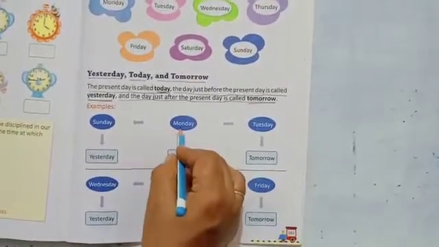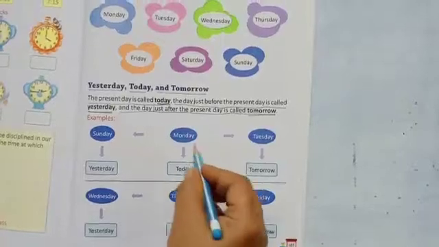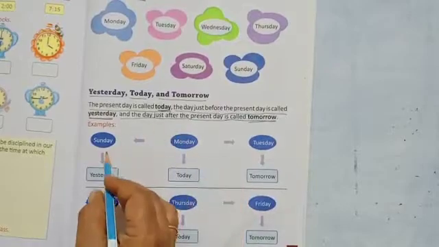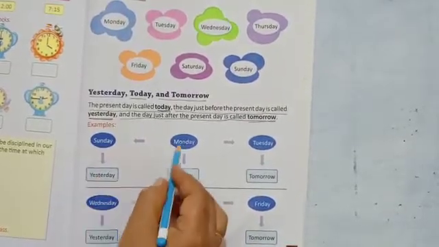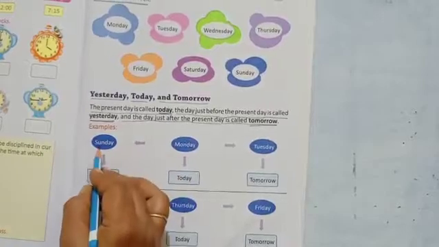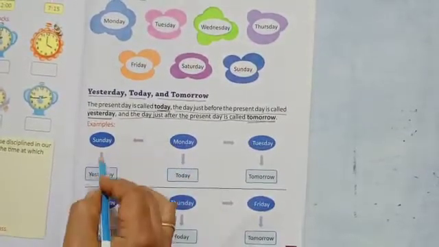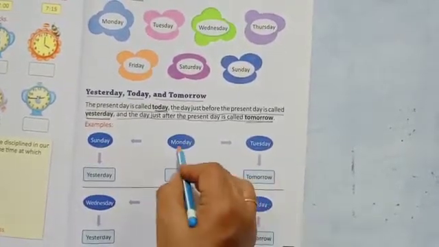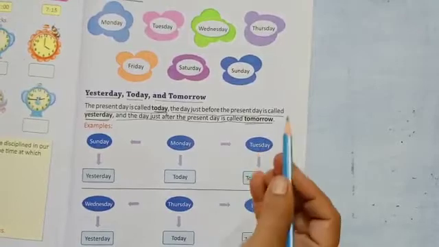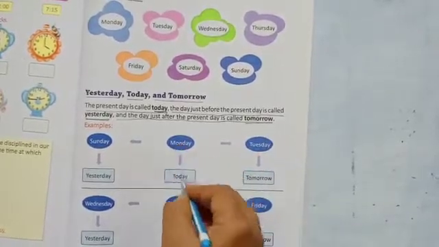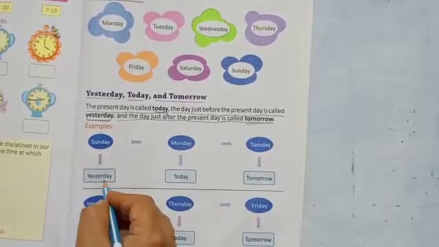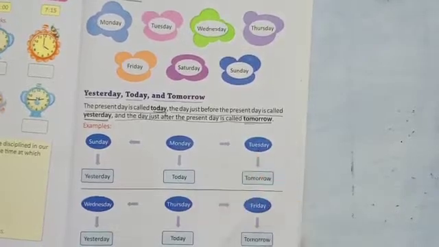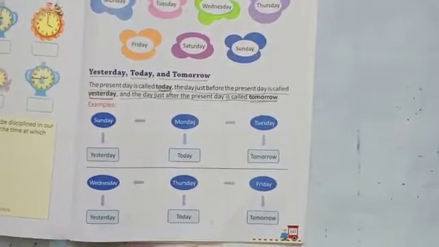Now we will see an example. Monday is today. If Monday is today, then which day will come yesterday? Before Monday? Sunday. Yesterday's day is Sunday. And tomorrow's day is after Monday. Which day will come? Tuesday. So, if today is Monday, then yesterday there was Sunday, and tomorrow there will be Tuesday. Understand?